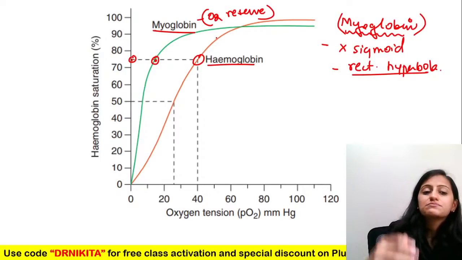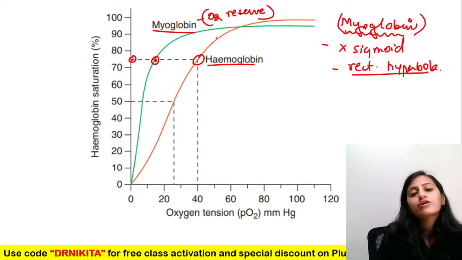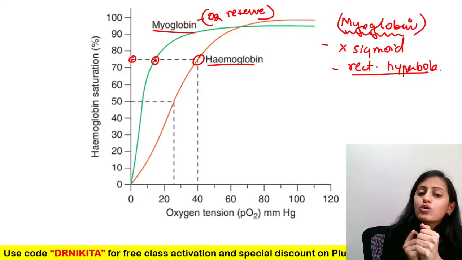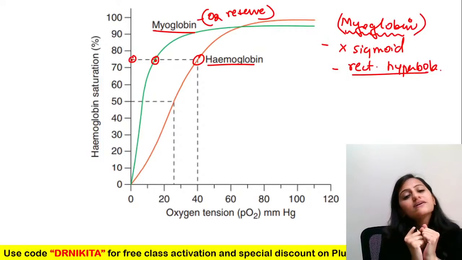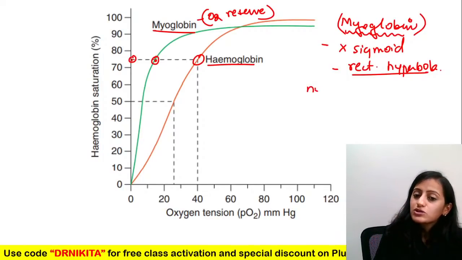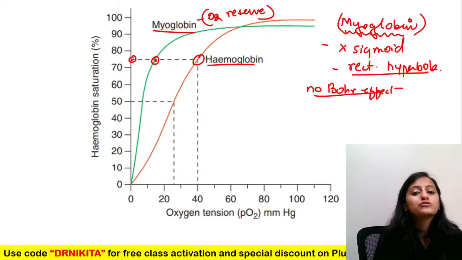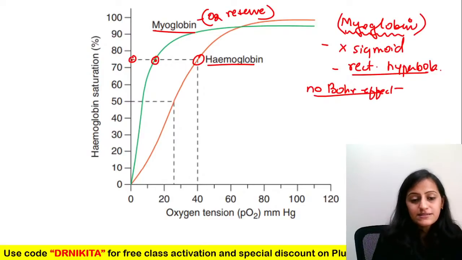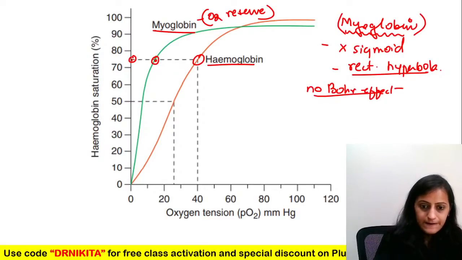That means it has more affinity for oxygen, so basically it serves as a reserve. It keeps on holding the oxygen. That is myoglobin. It shows no Bohr effect, right? Myoglobin does not show Bohr effect. When the pH decreases or PCO2 increases, there's no oxygen release. All right.